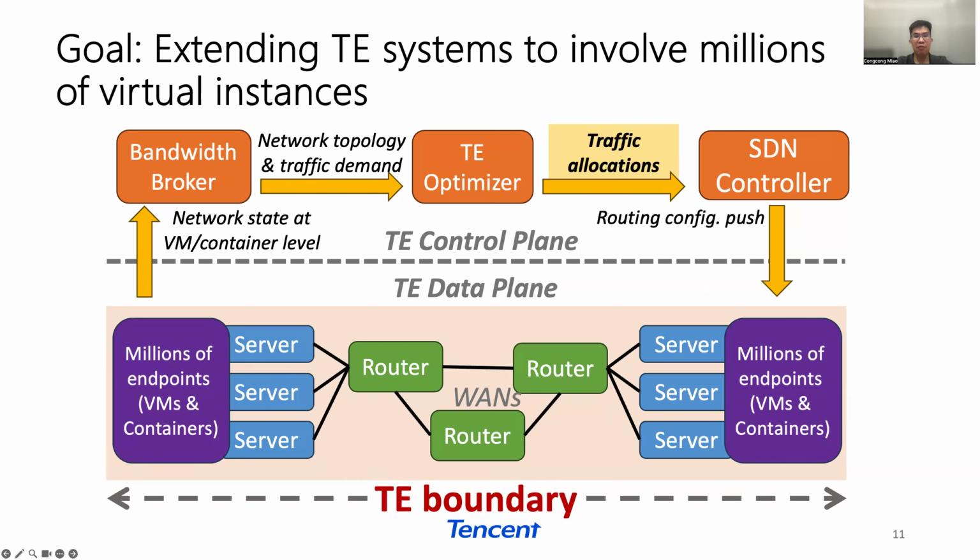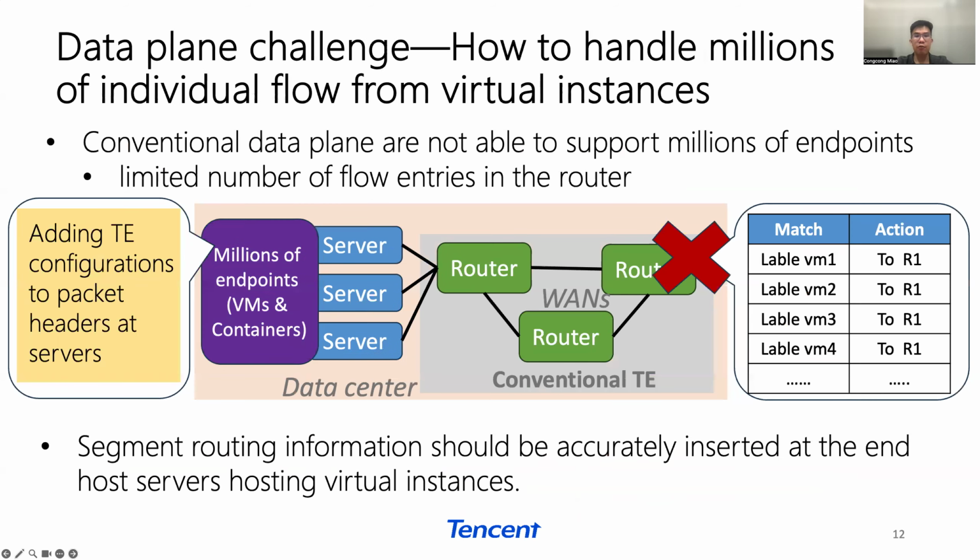However, it's not trivial to achieve this goal. If we assume that a traffic flow from the tenants can be distinguished on the router by inserting flow entries, accommodating millions of instances requires installing millions of flow entries in the routers. However, the number of flow tables in the router is limited and always static. It's not practical to install flow entries for all instances. Therefore, the flow should be identified and segment routing information should be inserted before it leaves the server.